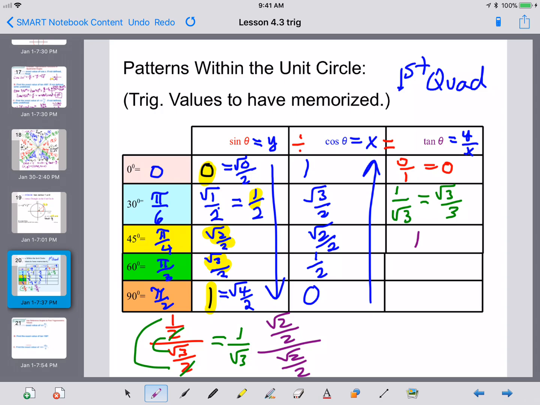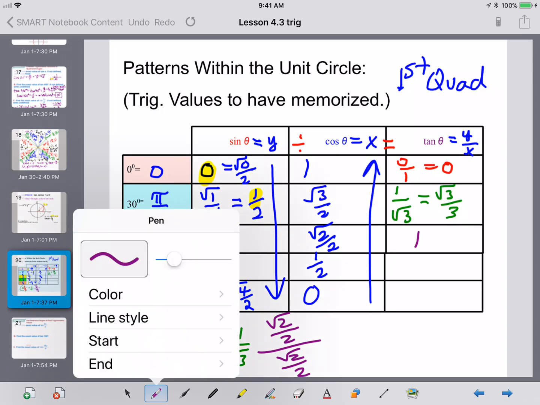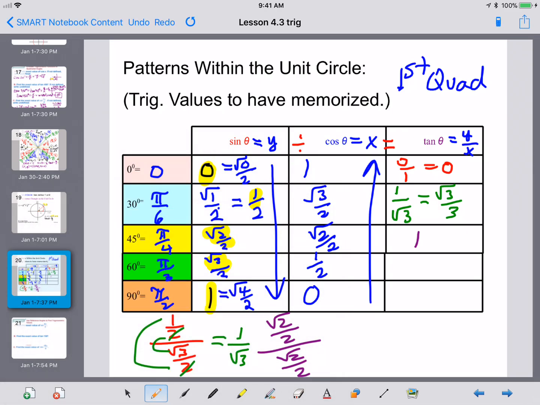Now let's do 60 degrees. For 60 degrees, that's going to be radical 3 over 2 divided by 1/2. Now let's think about our multiplication of those two things. You're going to flip the bottom one over, so the outer 2 are going to multiply, the inner 2 are going to multiply. You'll notice they both still have 2's, so the 2's end up canceling. This time we end up with a radical 3 on the top and a 1 on the bottom, which is just radical 3.